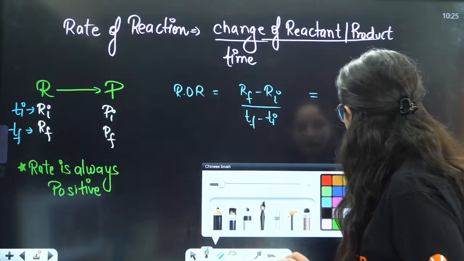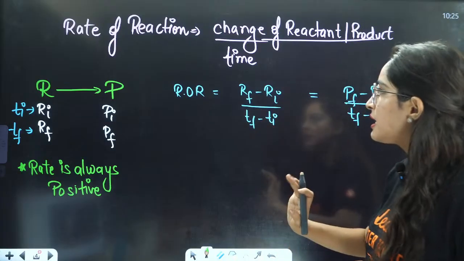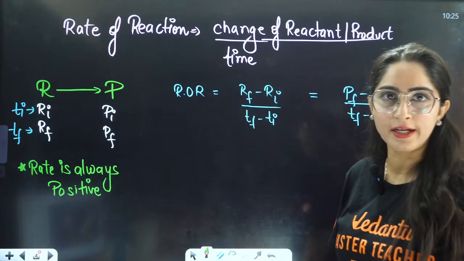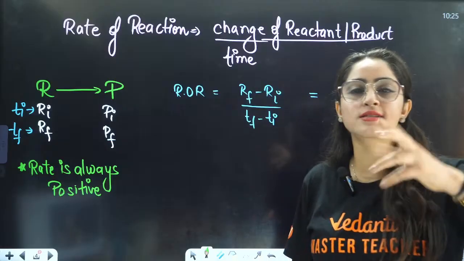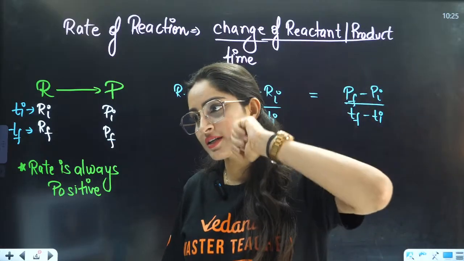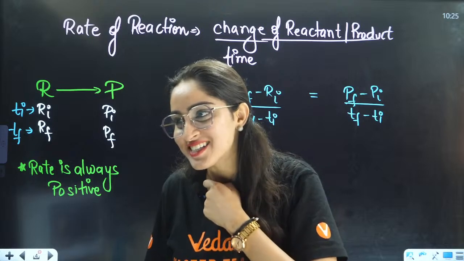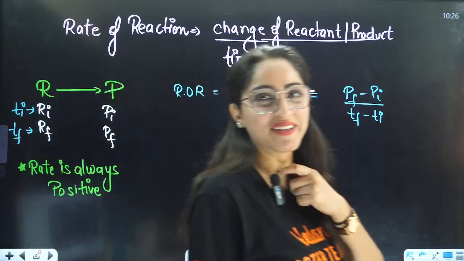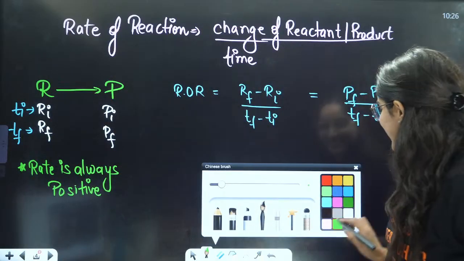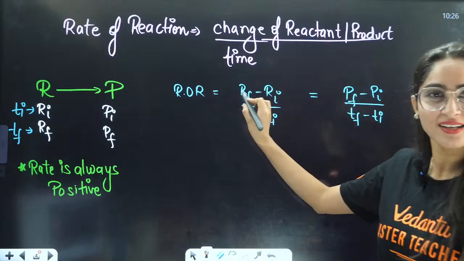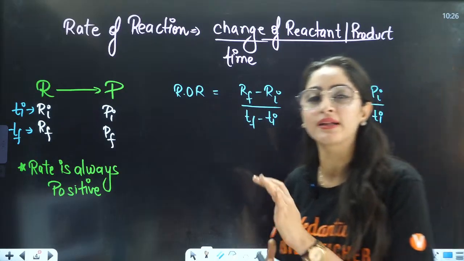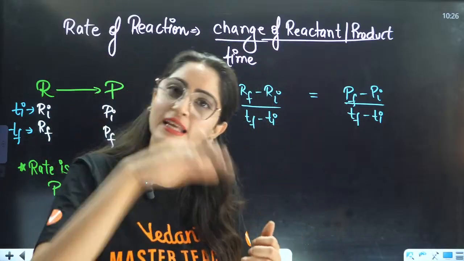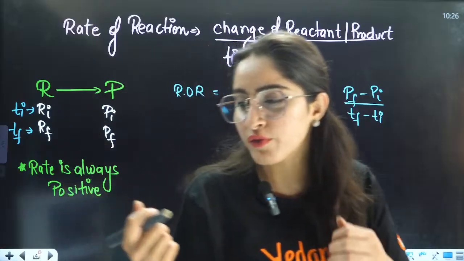Now tell me one thing. If I apply this thing here, this is your final reactant minus initial reactant. Now concentration of reactant is decreasing or increasing? Okay. So now here you have final reactant minus initial reactant. So tell me one thing. If something is reacting, right, the reactants will decrease their concentration or increase their concentration? What will happen in this case?